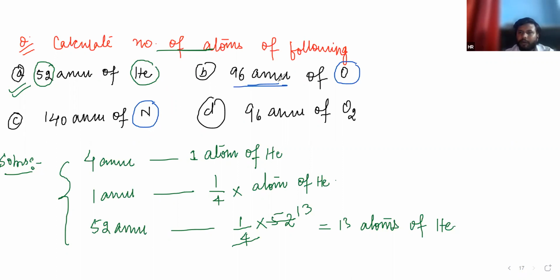We have to calculate the number of oxygen atoms in 96 AMU.